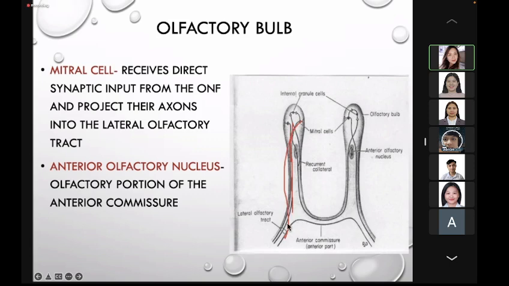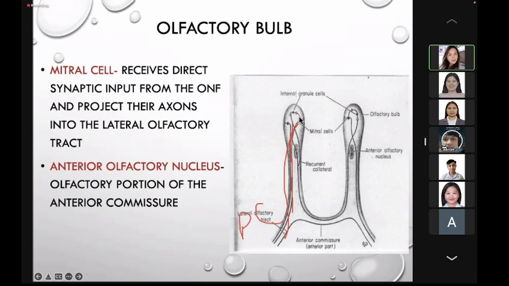This will terminate at the primary olfactory cortex, which is the piriform cortex, a small portion of the entorhinal cortex, and the corticomedial amygdala. So again, this lateral olfactory tract will terminate at the piriform cortex, which is the primary olfactory cortex, a small portion of the entorhinal cortex, and the corticomedial amygdala.